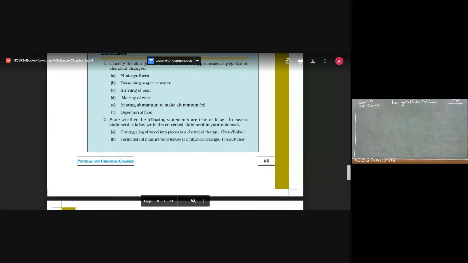Before that, let me show you the crystals of copper sulfate. We have done one activity, activity number 6.9, where we were supposed to make copper sulfate crystals, the process of which we have already understood, and it took 3 days to take up this shape. I hope the crystals are very clear to all of us.